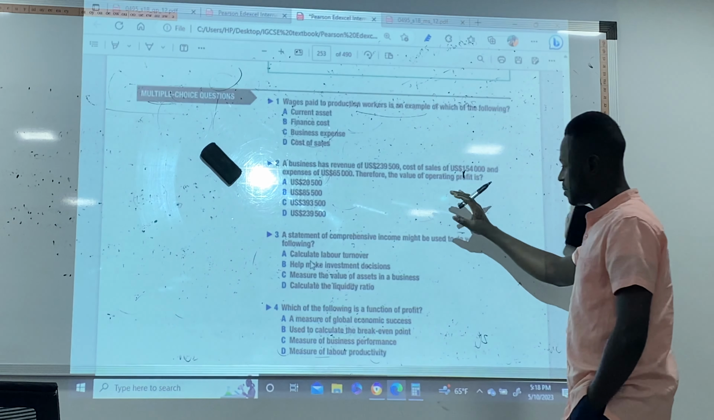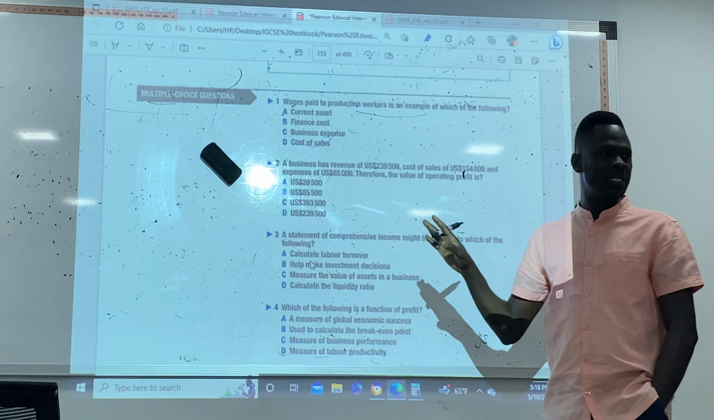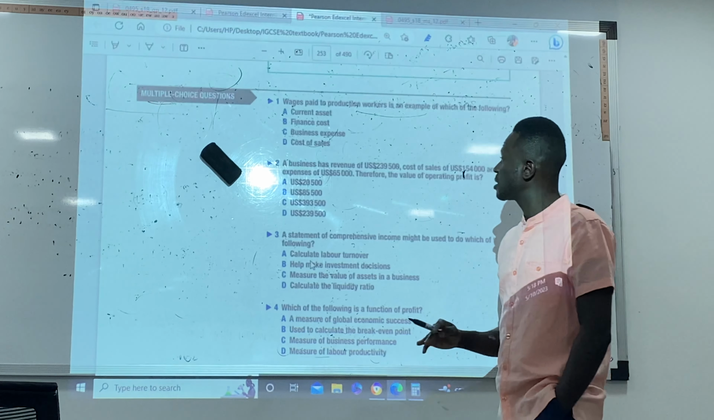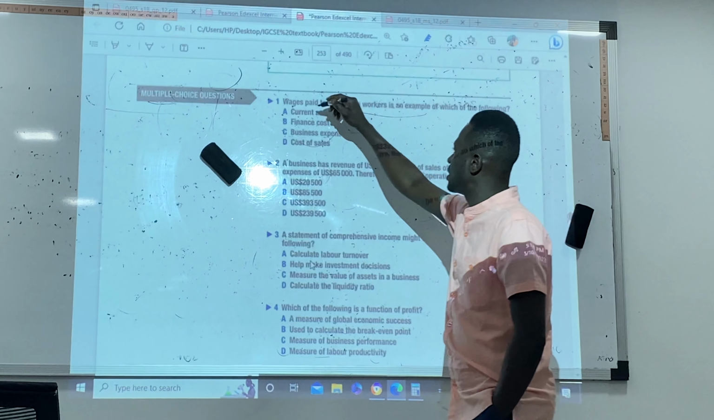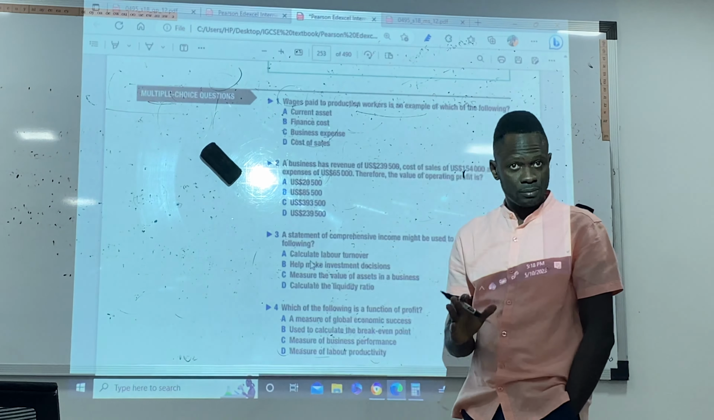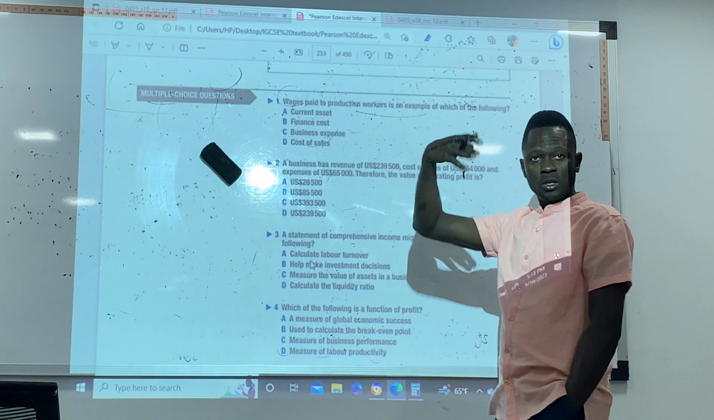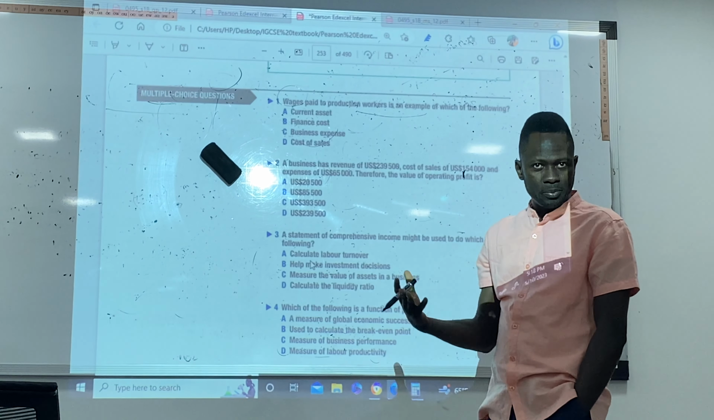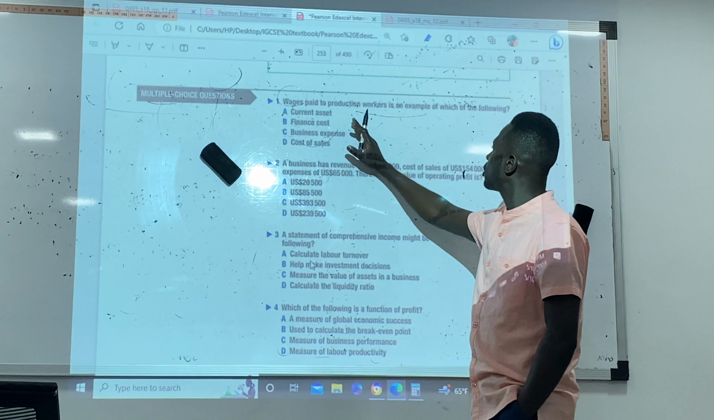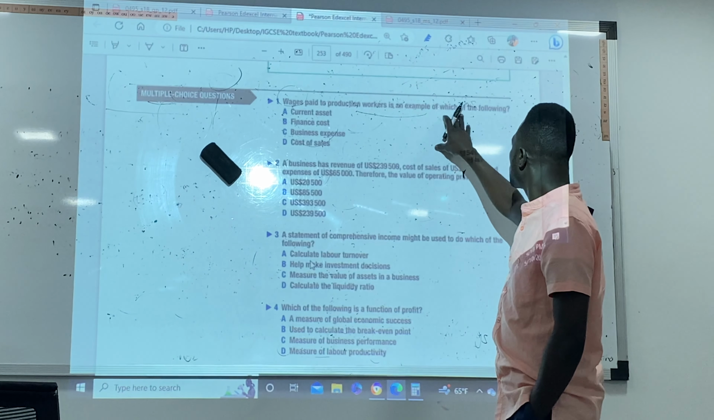So this is the case of the MCQ for statement of comprehensive income. The first question says, wages paid. What are wages? The amount you get weekly, because we are working for a company or because we are an employee. So wages paid to production workers is an example of which of the following?